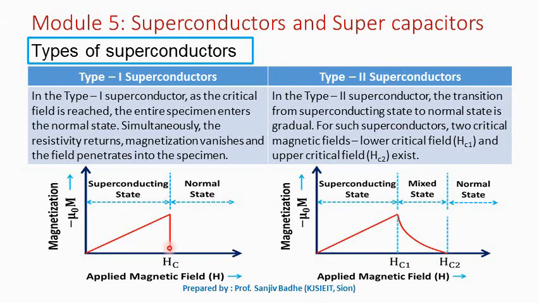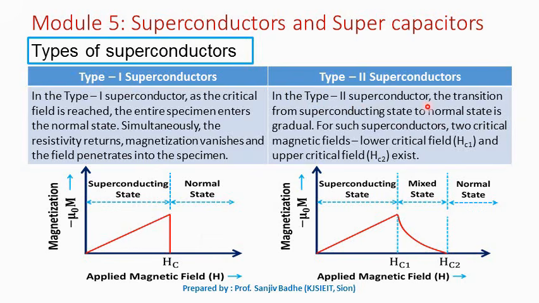But when the external magnetic field becomes greater than the critical field, the field lines start penetrating into the material and the specimen gets transformed into the normal state from the superconducting state. So when the external field is greater than the critical field, the resistivity will return, magnetization will vanish, and the field lines will start penetrating into the specimen.